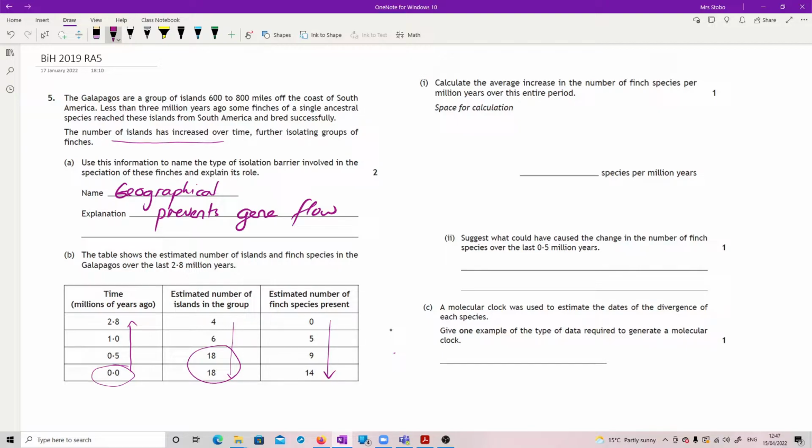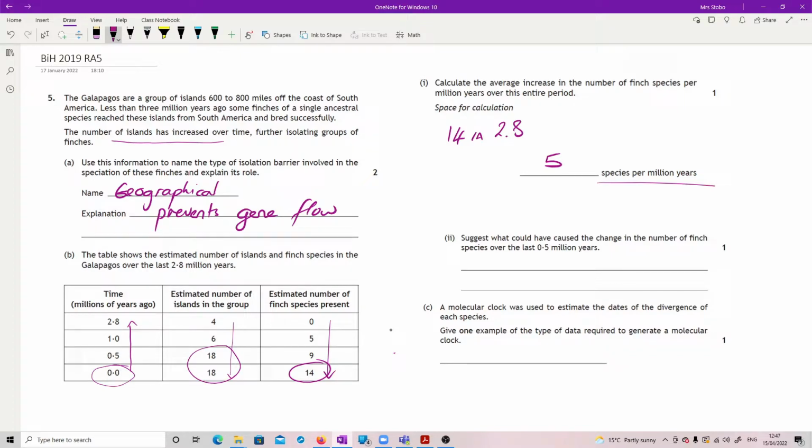Right, so I'm looking for species per million years. Our number of species is 14 in 2.8 million years. So 14 divided by 2.8 gives me 5. That's the answer. Okay. Suggest what could have caused the change in the number of finch species over the last